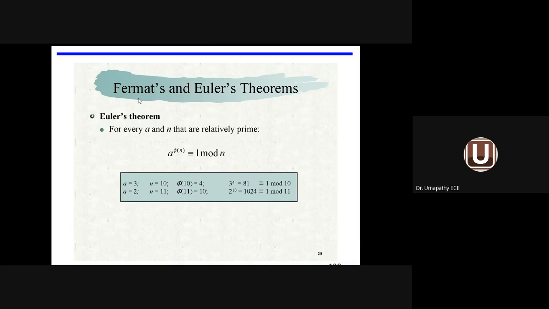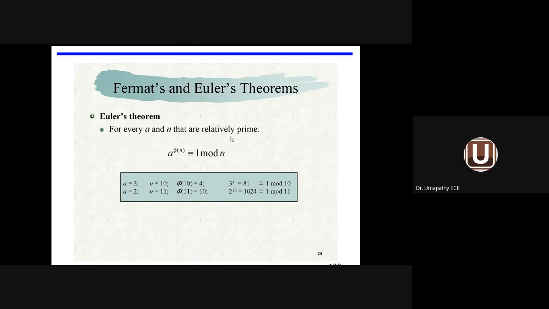Now Euler's theorem. So far we have seen Fermat's theorem and the totient function. Under finite field, the definition and properties of the finite field, commutative ring as well as integer ring. Then we came across Fermat's theorem, the alternative form of Fermat's theorem, the proof for Fermat's theorem, then the totient function, how to calculate the totient function for a given number n. Then we are coming across Euler's theorem. Fermat's theorem, Euler's theorem, the totient function, all we are going to employ in the field of cryptography as far as encryption as well as decryption algorithms are concerned.